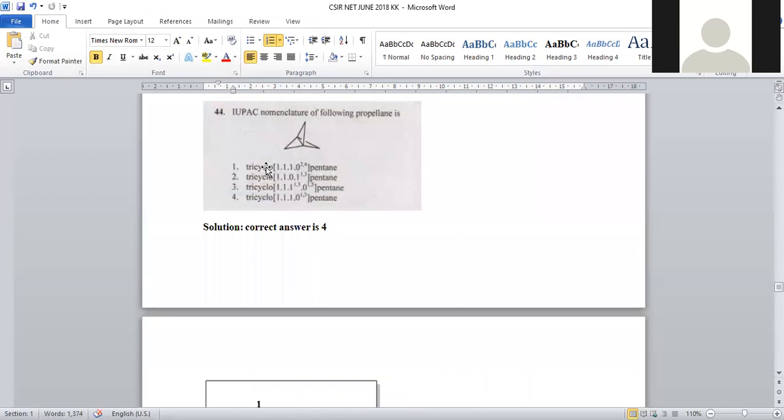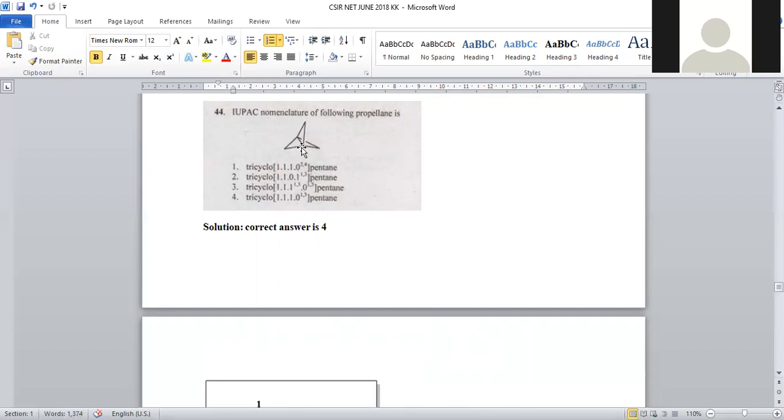And the next IUPAC name, if such kinds of structures are there, we have to give separate naming in accordance with the International Union of Pure and Applied Chemistry, right? So here, how can we go? There are certain guidelines in order to give the naming for such tricyclic systems.